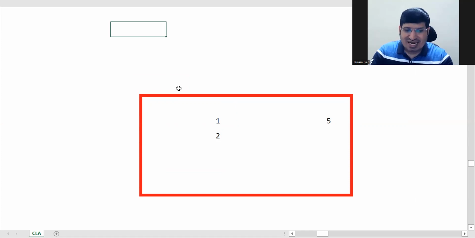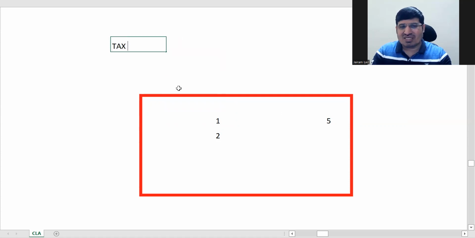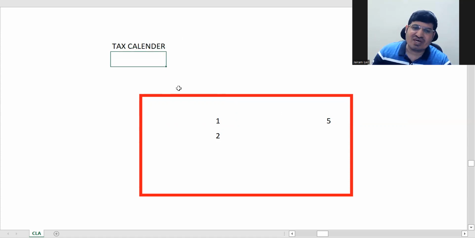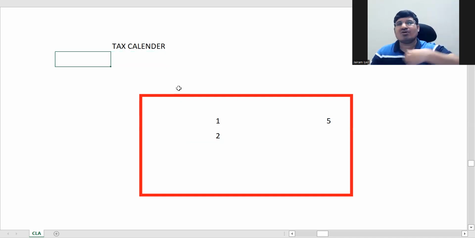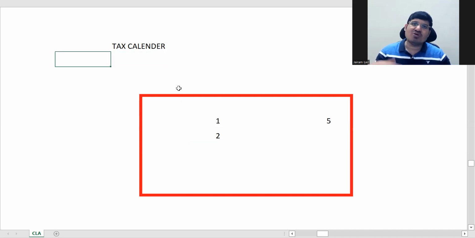Okay, so there's something called a tax calendar. You would have heard of it. You might have seen it also. Tax calendar means it just shows you what are the various categories of returns which you have to fill on various dates, starting from April 1st to March 31st. So normally for indirect taxation, it is more required because you have to do something every month. In direct taxation, there are some specific dates where you have to do that. Okay, filing of return and all that.